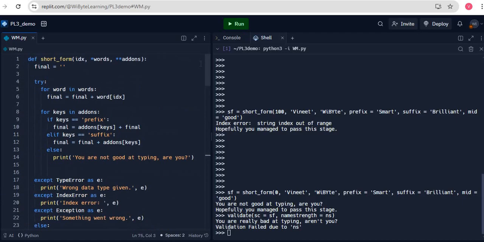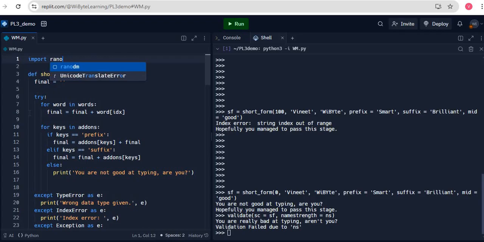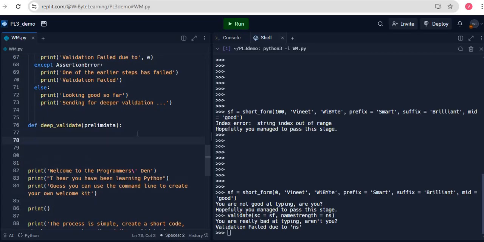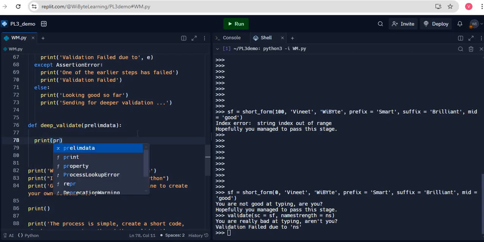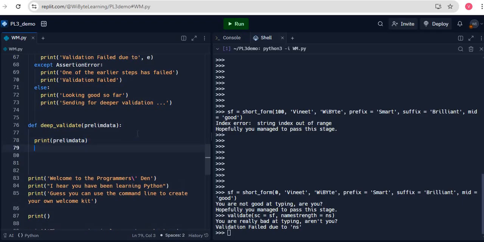I am just going to import random at the beginning of this project. Now I will find out two random numbers. First I'll just print prelim data so it looks somewhat cool. You can in fact add some more graphics here, some more suspense, to make it seem that something really deep is going on.